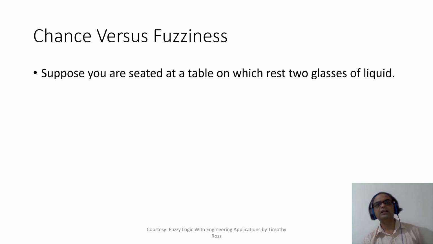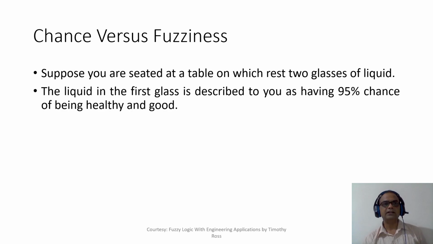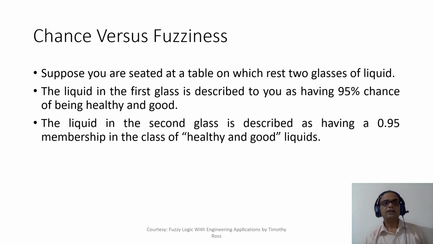Suppose you are seated at a table on which rest two glasses of liquid. You don't know what kind of liquid is in those glasses. The liquid in the first glass is described to you as having a 95% chance of being healthy and good, whereas the liquid in the second glass is described as having a 0.95 membership in the class of healthy and good liquids.